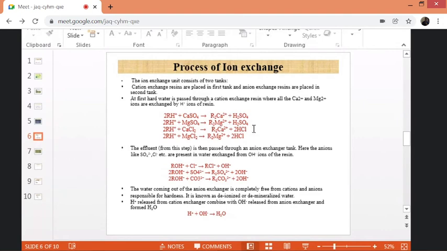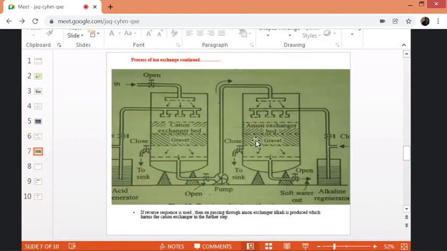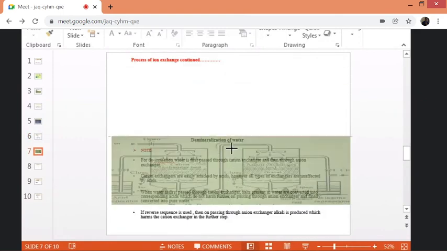Obviously, the water may be slightly acidic in nature in the cation resin bed, but when the same water is passed through the anion resin bed, what happens? See here, chloride ions are there. Those chloride ions are exchanged with hydroxide ions, RCl minus, OH minus, ROH minus. If sulfate ions are there, sulfate ions are exchanged with hydroxide ions. So in the resultant water, OH minus is there, and here H plus ions are there. H plus OH minus, that is H2O. So this is nothing but the ion exchange method. Very simple.